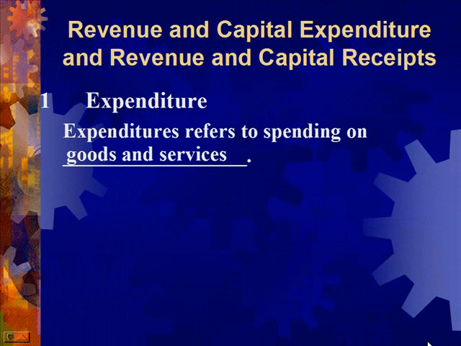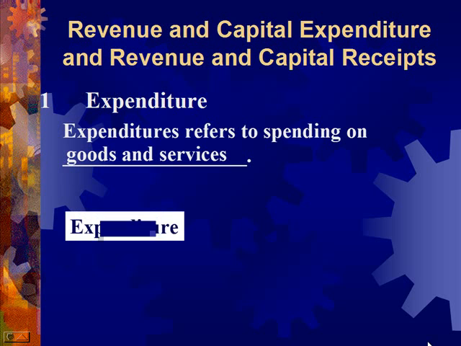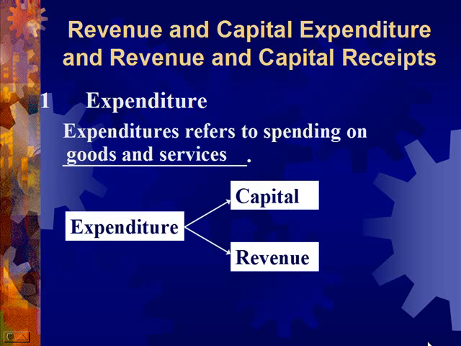The word expenditure simply means money which is spent. And of course, money must be spent buying something. In the case of a business, money is spent to buy goods and services to use in order to earn profit. Expenditures are classified into two types: capital and revenue expenditures.